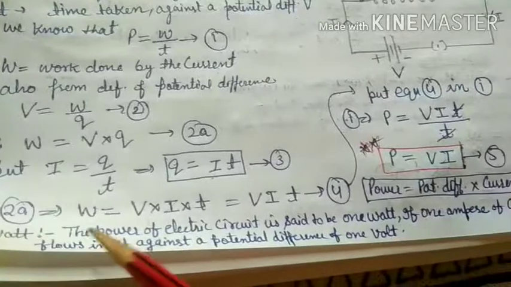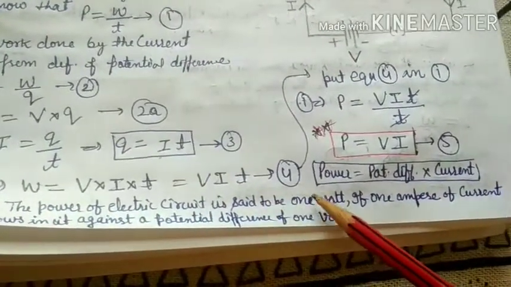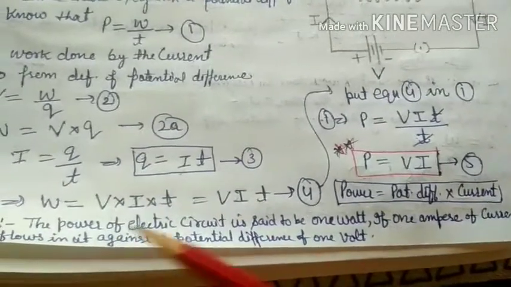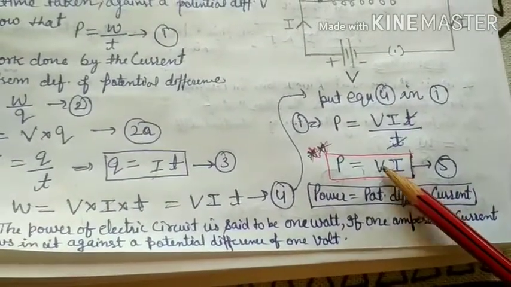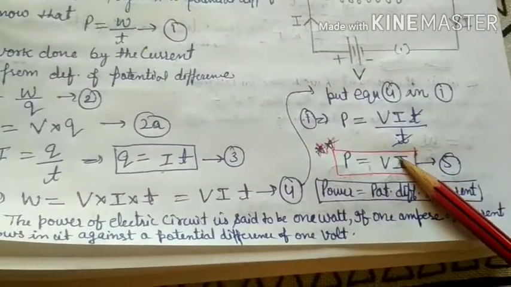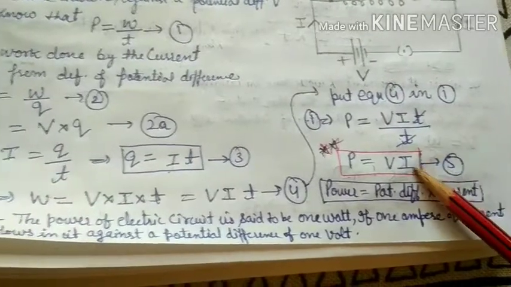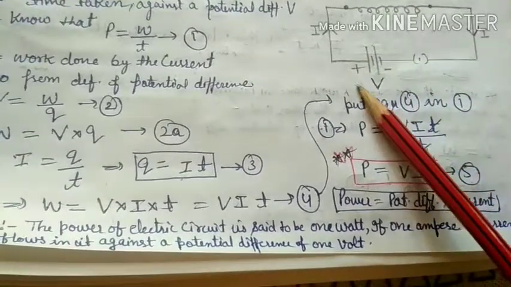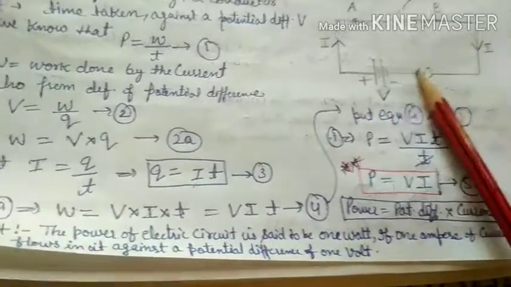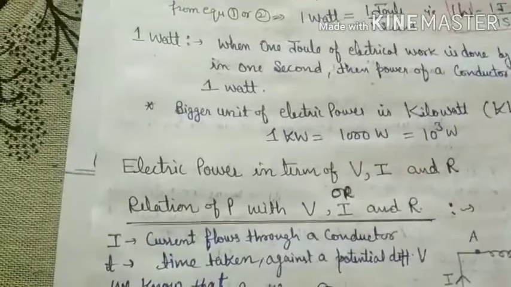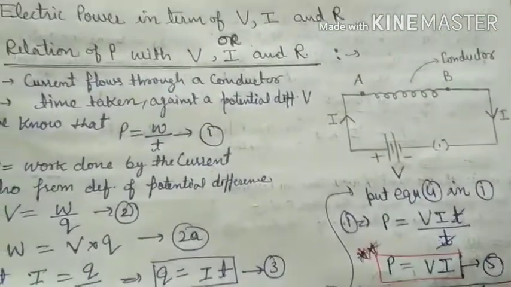The power of an electric circuit is said to be 1 watt if a current of 1 ampere flows in the circuit against a potential difference of 1 volt. This is all about power related to potential difference and current.